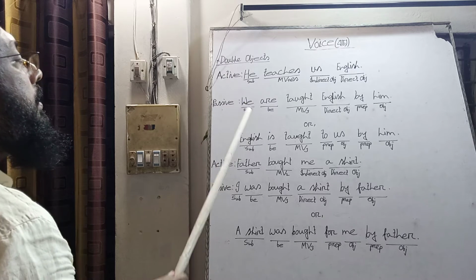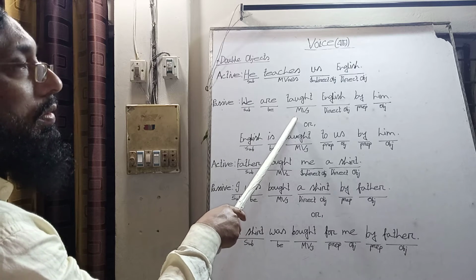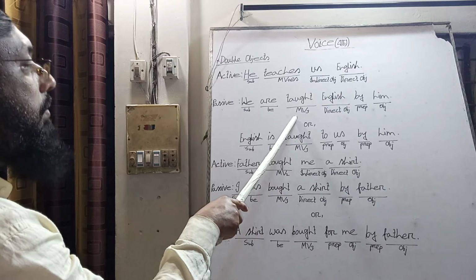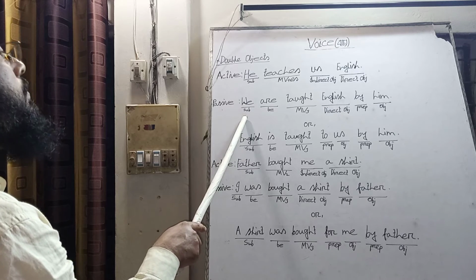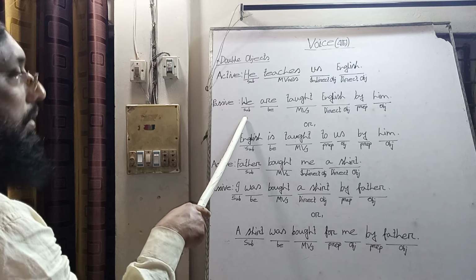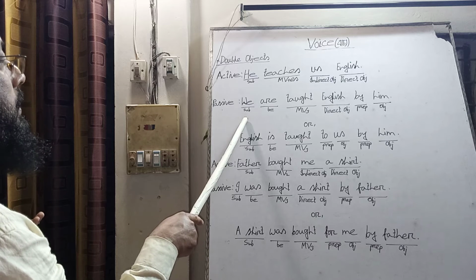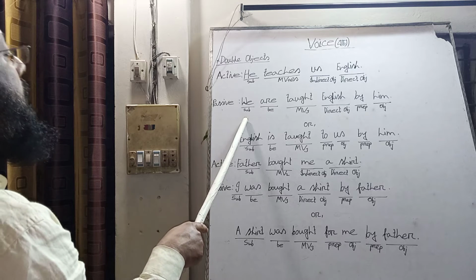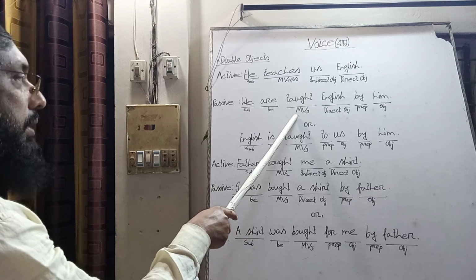But when we find the subject cannot do the work of the main verb, the subject is not the original subject. It was the object in the active voice, and it became the subject in the passive voice. It is not the original subject, so it cannot do the action of the main verb.